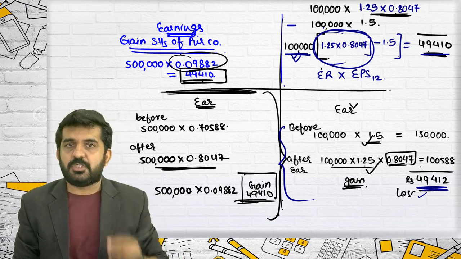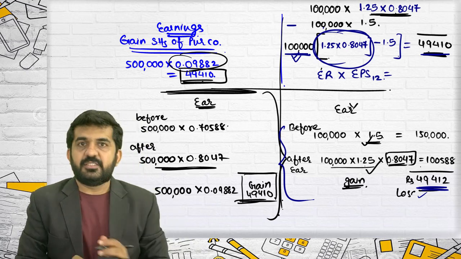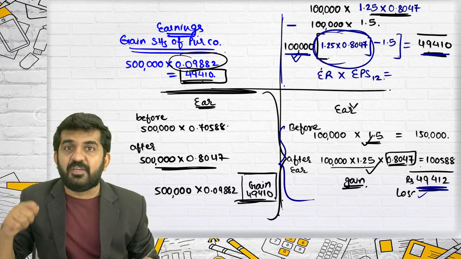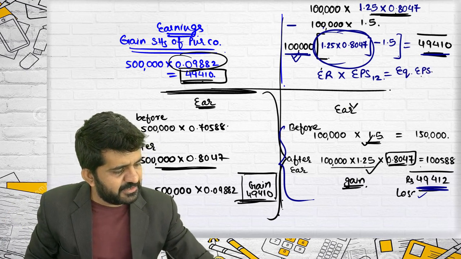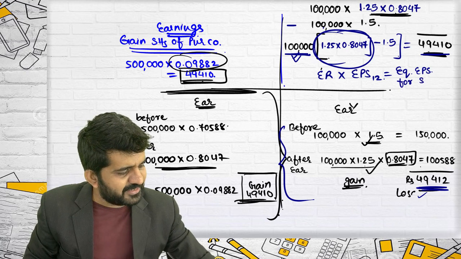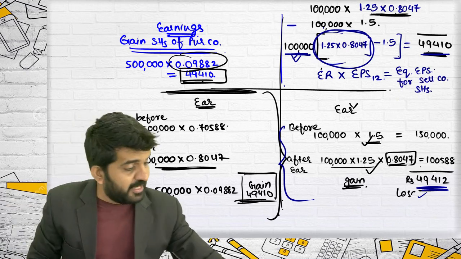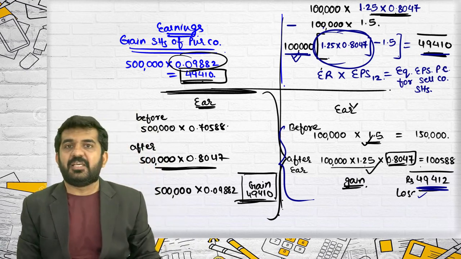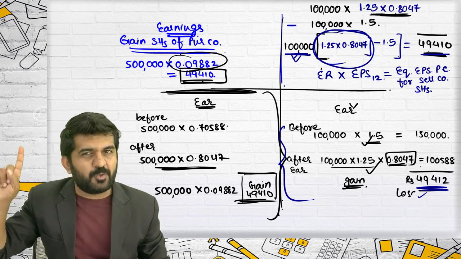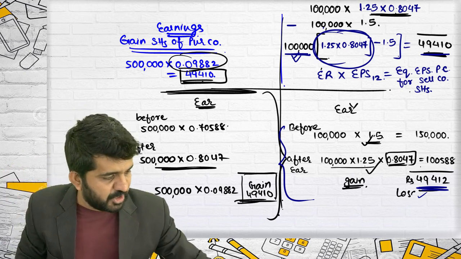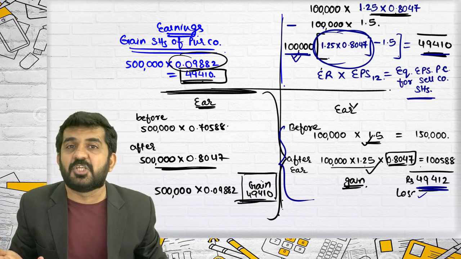Exchange ratio, sorry, multiplied by EPS 12 is equal to, I am giving name to it, equivalent EPS for selling company's shareholders. It is equivalent EPS of purchasing company, but for selling company's shareholders. There is one question asked up till now which was asking you this. What is equivalent EPS of selling company's shareholders?